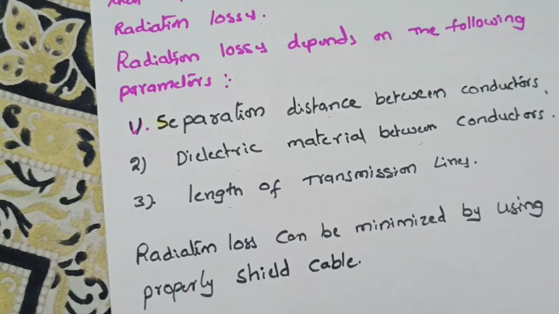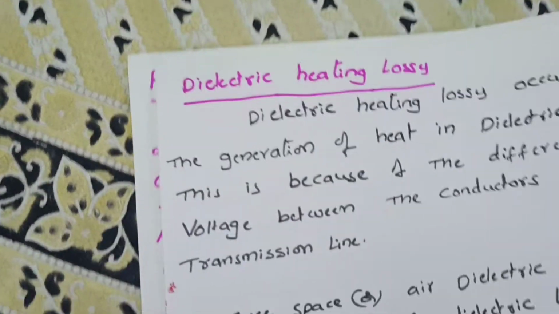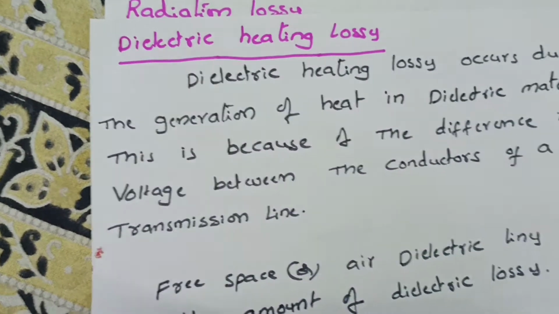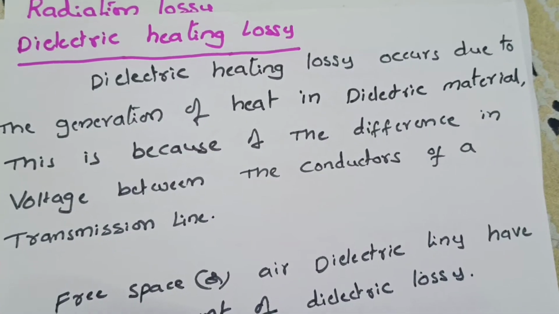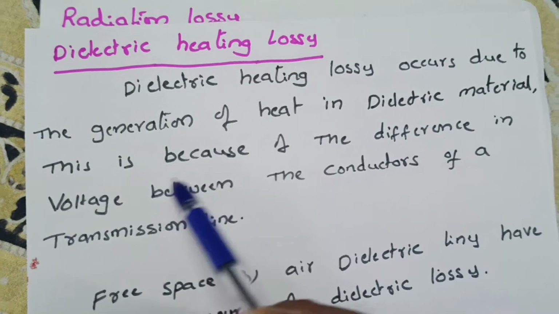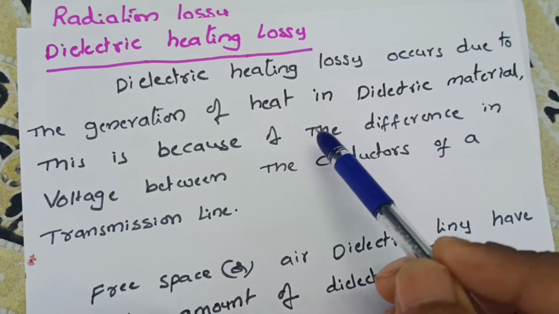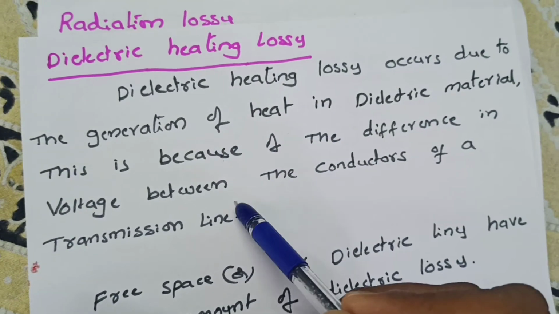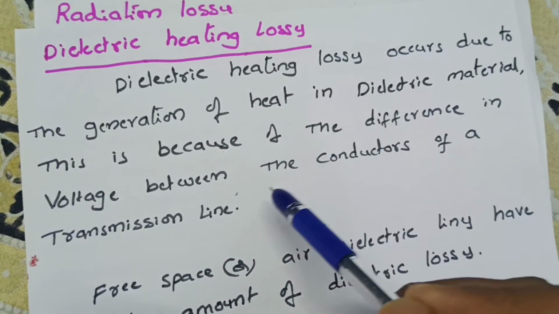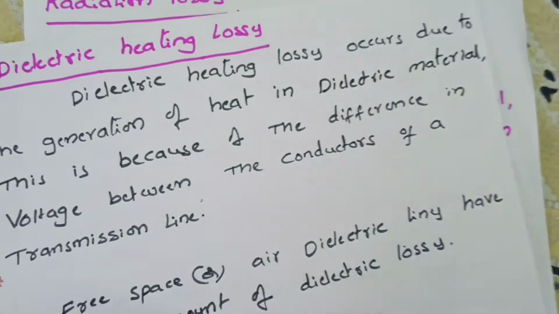Next one is dielectric heating losses. Dielectric heating losses occur due to the generation of heat in the dielectric material. This is because of the difference in voltage between the conductors of a transmission line.